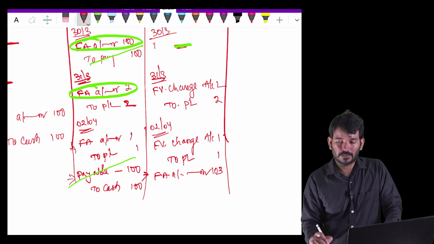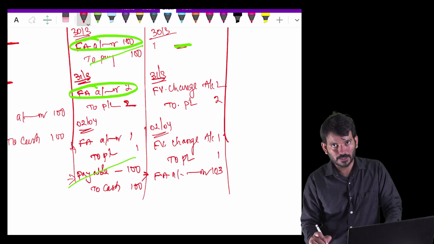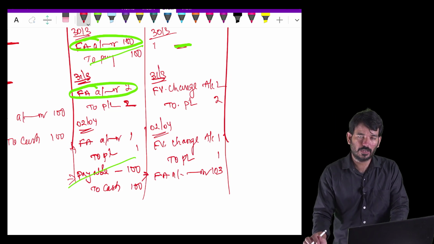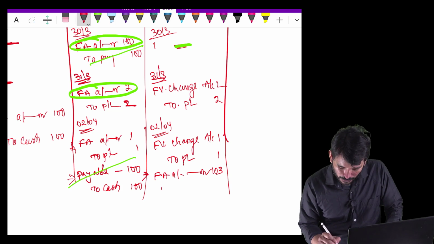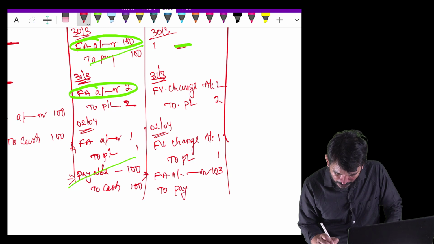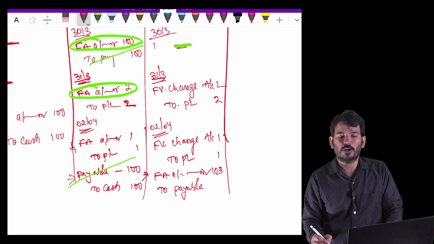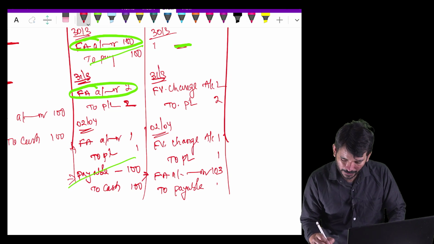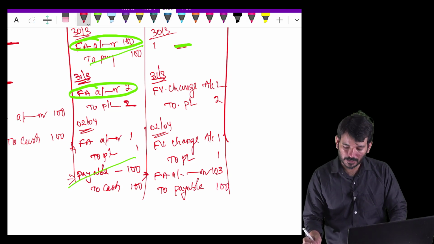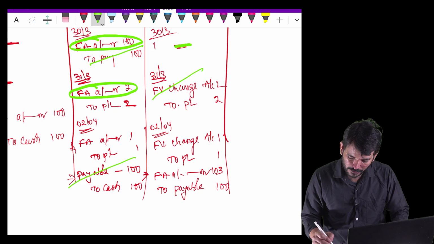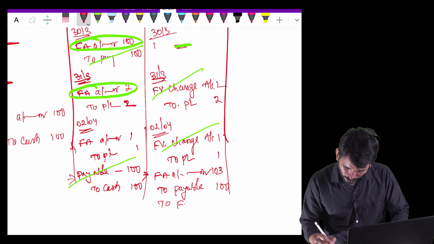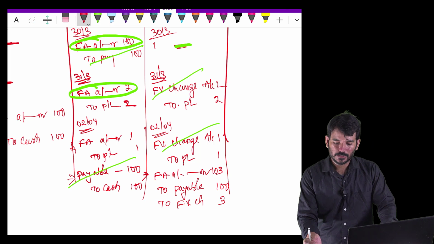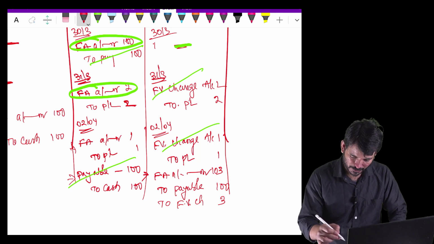Because you didn't open the financial asset account only, but when you are taking the delivery, the fair valuation of the financial asset is 103. So it is very prudent to recognize it at 103. 2. Payable. How much money you will pay? Just because the fair valuation is 103, you will not pay 103. You will only pay 100 because you committed only 100 rupees. Then the 3, whatever you recognize, like here, fair value change 2 rupees, fair value change 1 rupee, that account you will reverse it now. Fair value change 3. Okay. So any confusion? I don't know your response here.